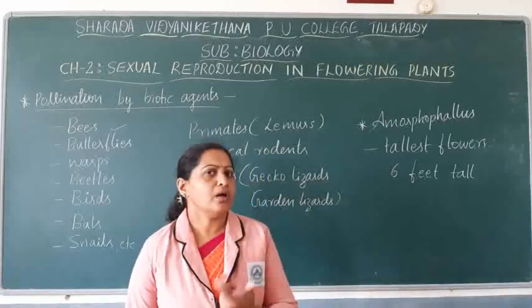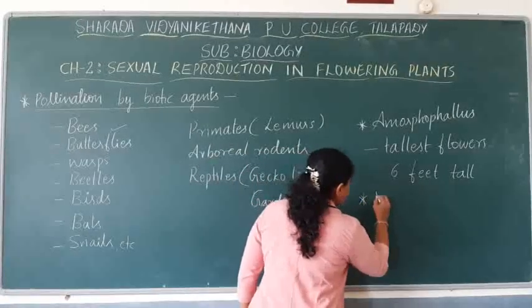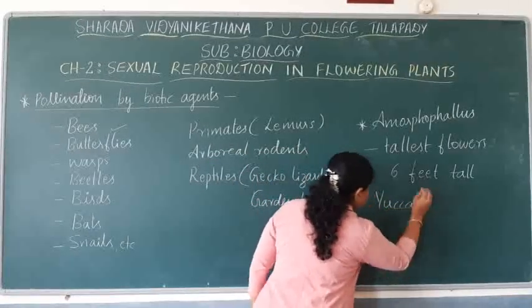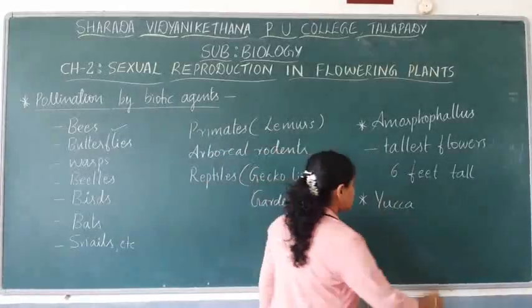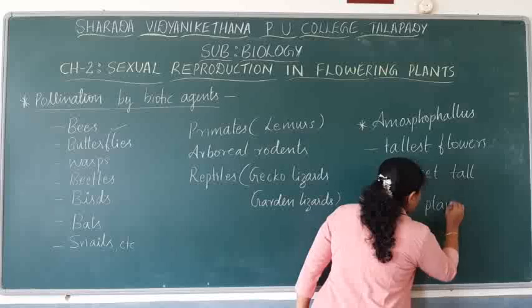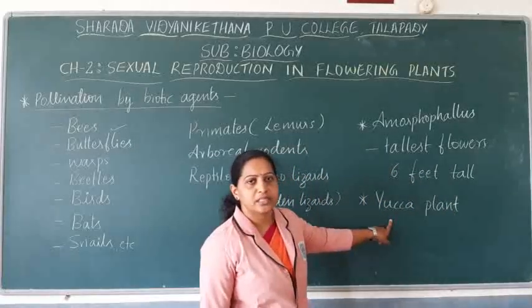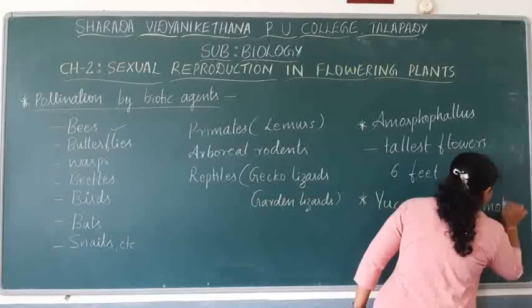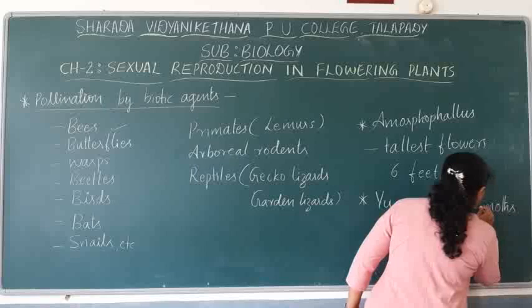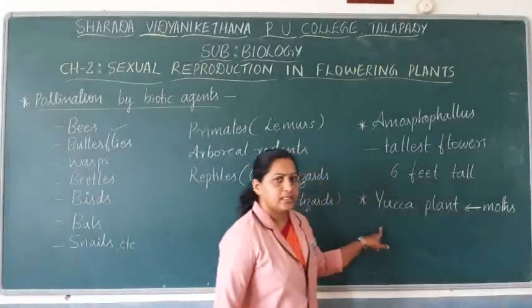Okay. So we will take one more example of such flowers which give a safe place for laying the eggs for pollinating agents. There is a plant named yucca. This plant is visited by certain moths. So why do these moths visit the yucca plant?